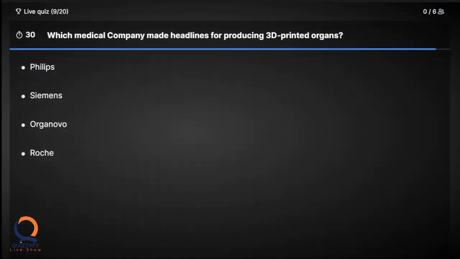Which medical company made headlines for producing 3D printed organs? So we have seen all 3D printed materials, toys, everything, right? Like that, one company is producing 3D printed human organs. It's called bioprinting. Which company does that? Five seconds more.